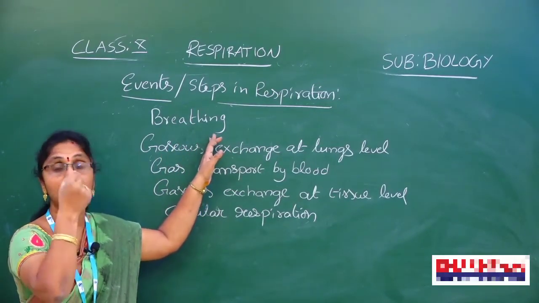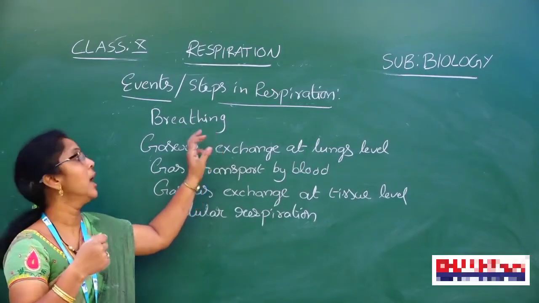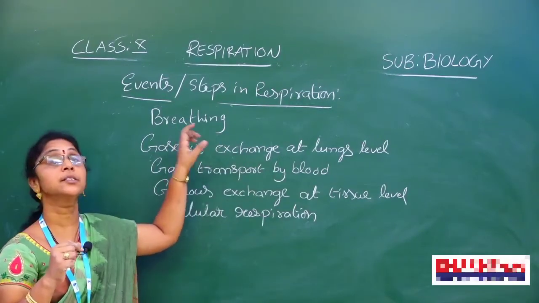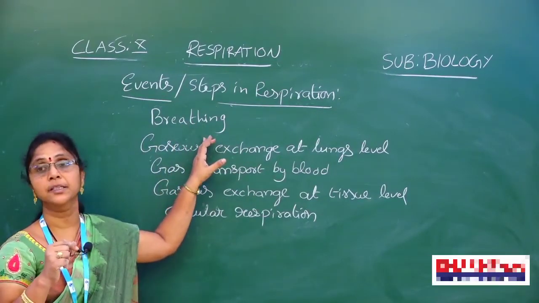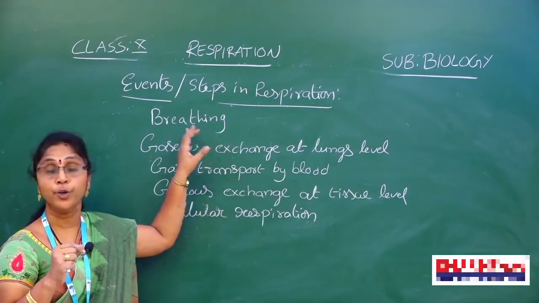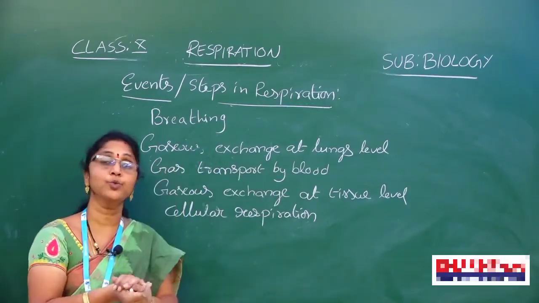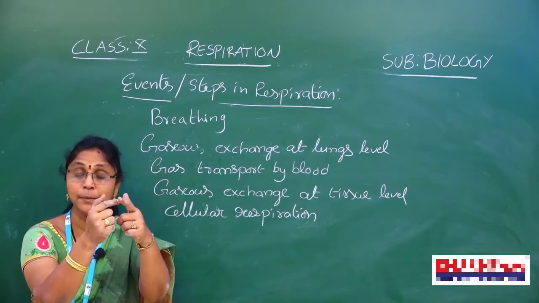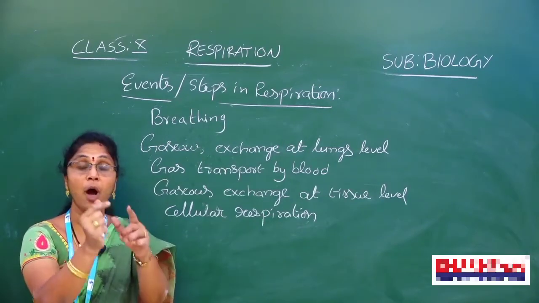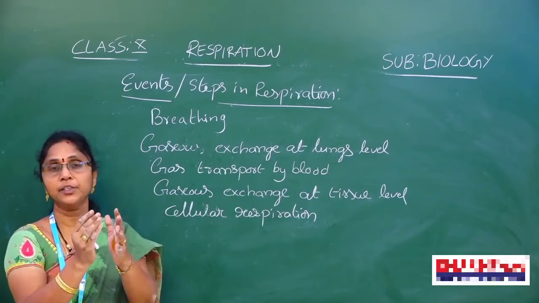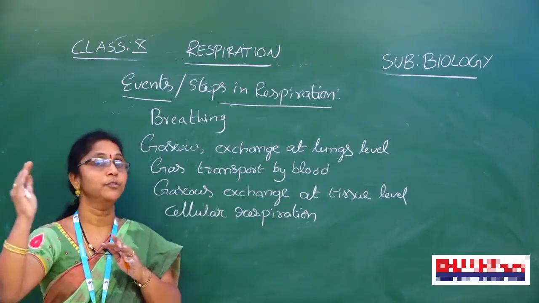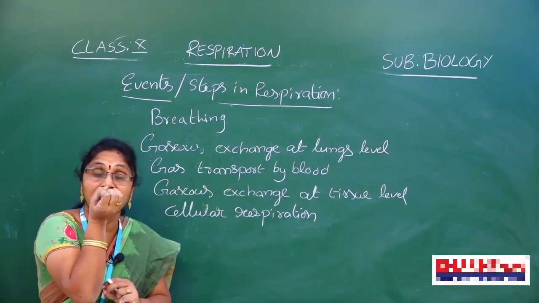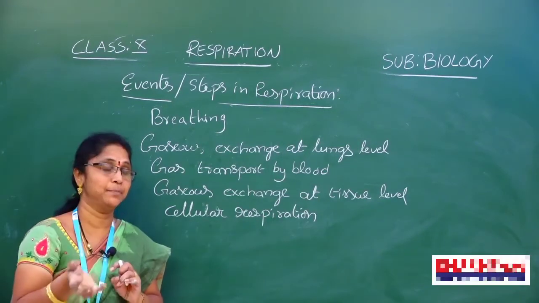Through the nose, the air enters into the lungs. About this breathing, we will conduct one activity. Already we discussed the activity in previous classes. What is that activity? What do you find here? We are taking 2 test tubes. The 2 test tubes are connected to one another with glass pipes, rod-like structures. In one test tube, we are taking normal water. In the other test tube, we will take lime water. What we are doing? We just blow the air into the test tube through the pipes.